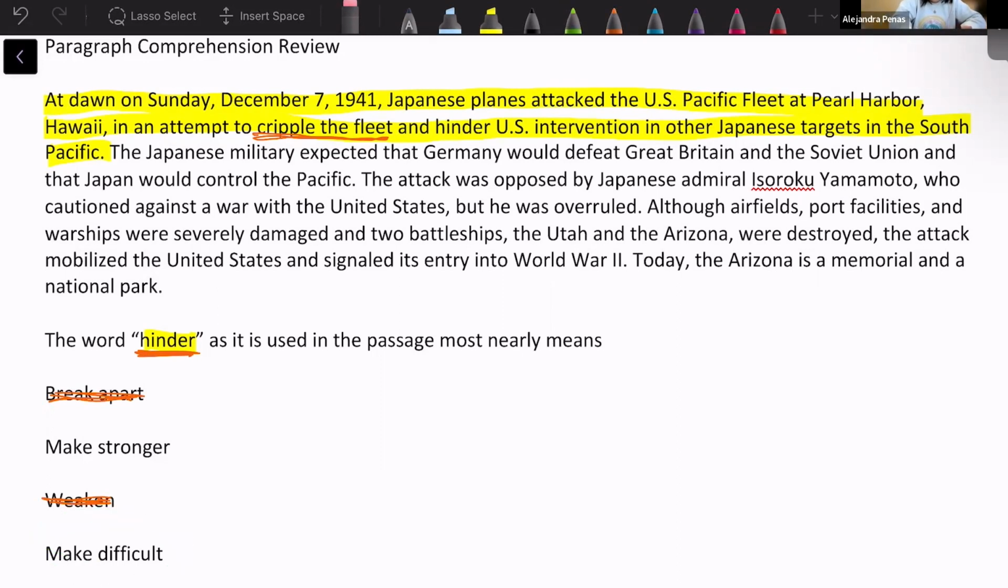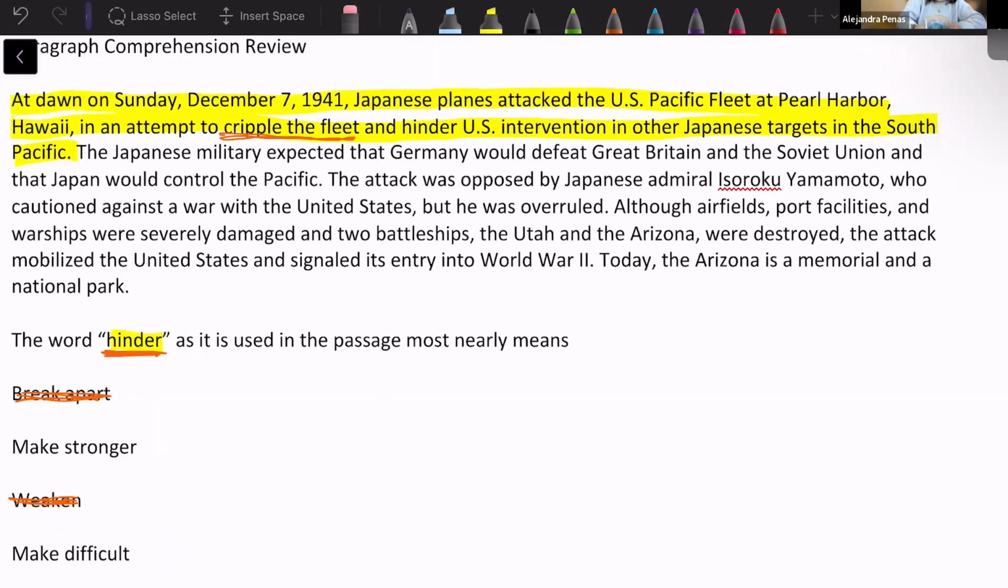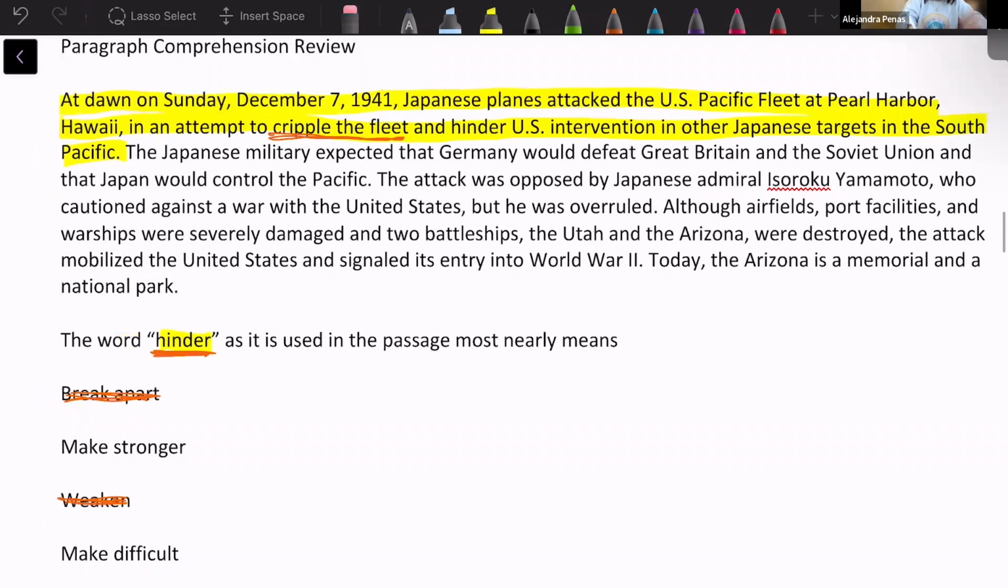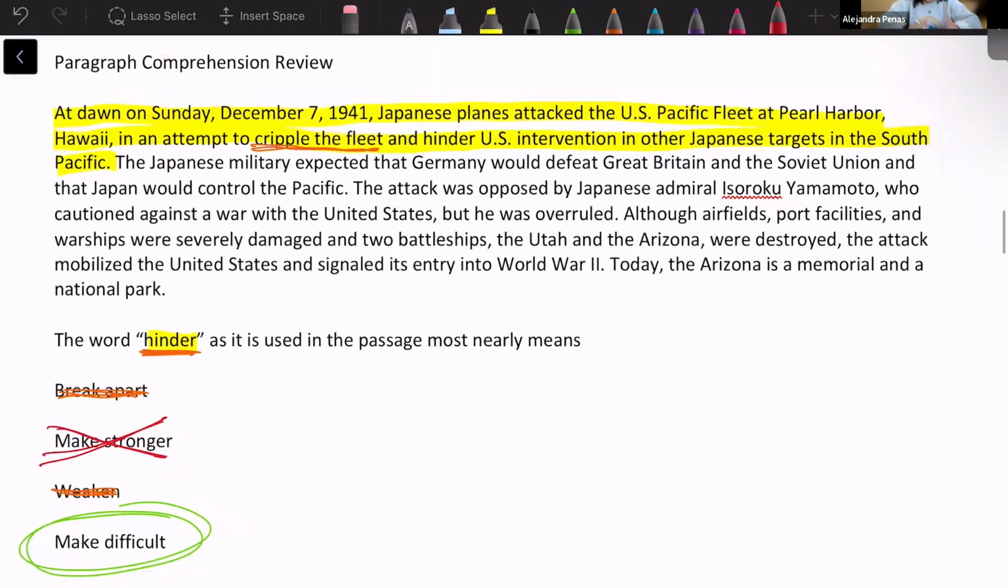Now, one of the things that is obviously wrong is make stronger. In no place whatsoever in the paragraph do they make it sound like the Japanese are trying to help the US in any way, shape, or form. So it's definitely not to make them stronger. I do understand the confusion between weaken and make difficult, because they mentioned the word cripple and you're thinking, dang, they're just trying to make them weak. But they made them weak by crippling them, and the reason was that they were trying to make it difficult for them to come back and join the war effort. So that is going to be the best match for the word hinder.